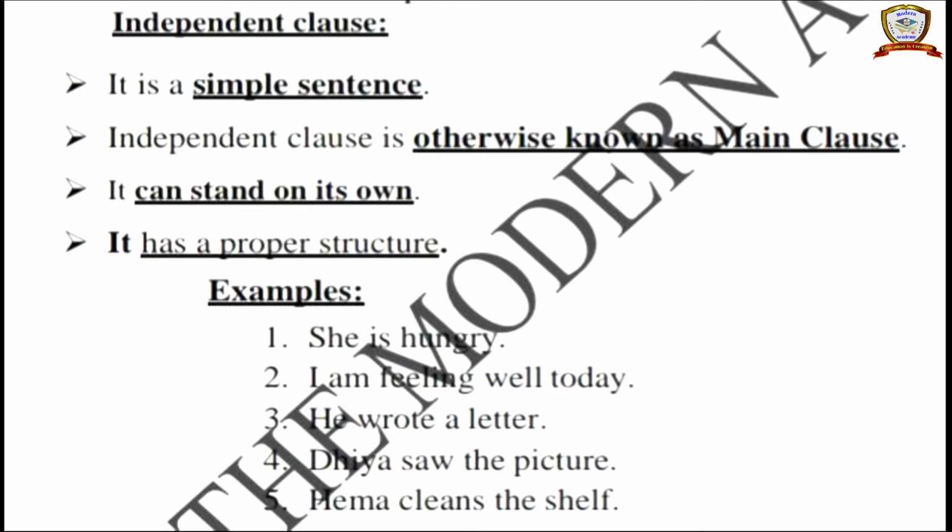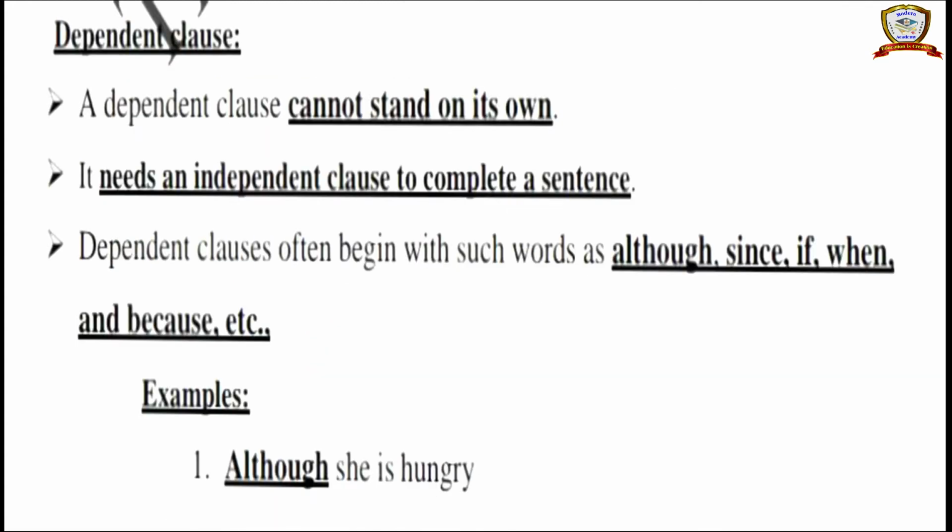See, I am feeling well today. This is also a simple sentence. Next, he wrote a letter. The sentence gives a complete, proper structure: subject, then verb, and then object. Next, Diya saw the picture.